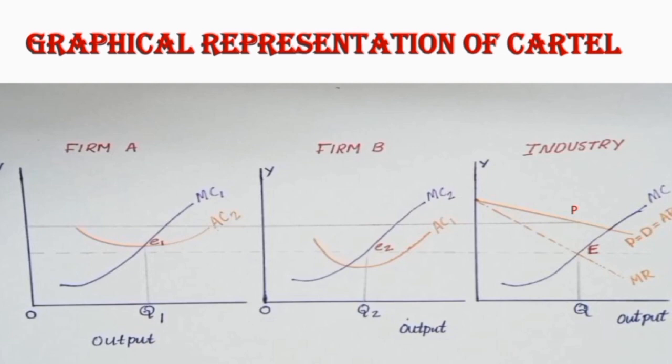Here the market share of A is determined as OQ1 and B is determined as OQ2. It should be noted that OQ1 plus OQ2 equals OQ.